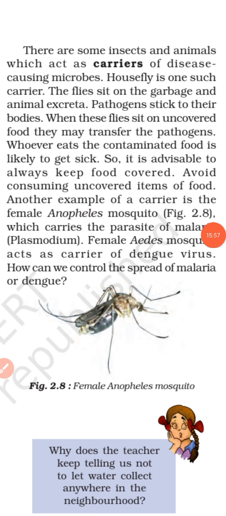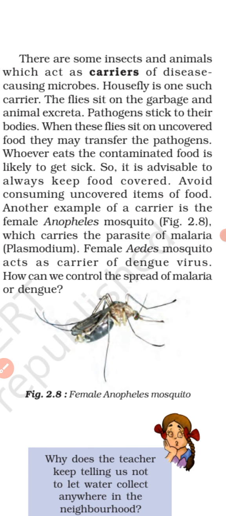So one of the most common diseases which is spread by mosquitoes is malaria. Malaria, what is it?